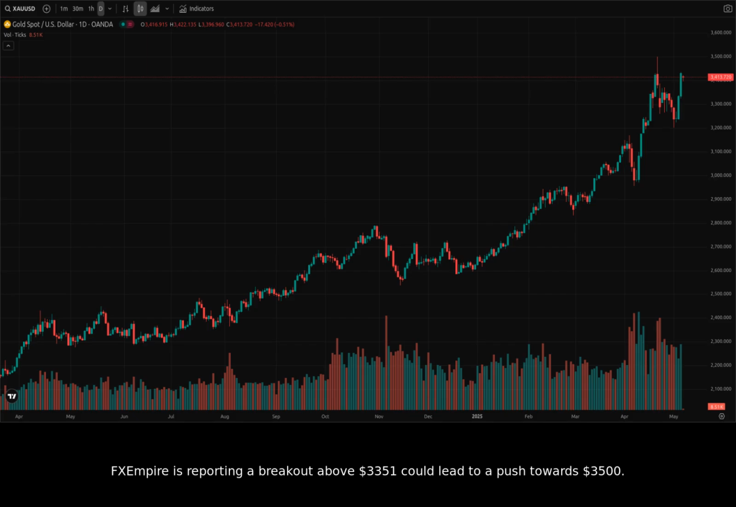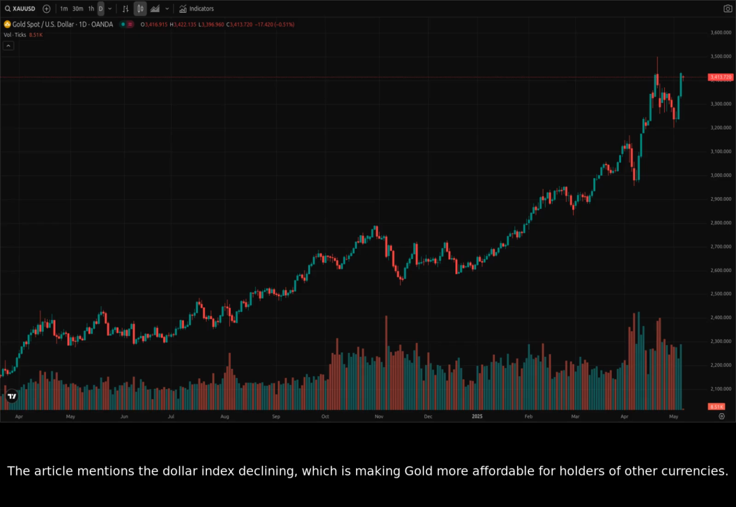FXEmpire is reporting a breakout above $3,351 could lead to a push towards $3,500. The article mentions the dollar index declining, which is making gold more affordable for holders of other currencies.